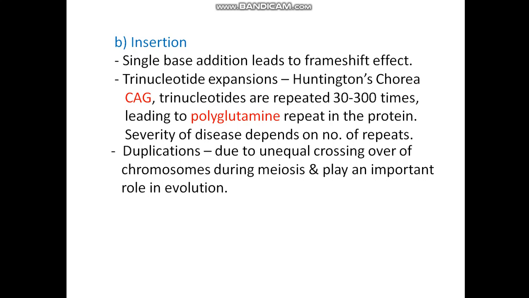There are trinucleotide expansions which do not cause frame shift mutation, but cause a disease known as Huntington's chorea, where the trinucleotide CAG is repeated 30 to 300 times, leading to polyglutamine repeat in the protein, and the severity of the disease depends on the number of repeats. This is a neuromuscular disease and causes different types of tremors.